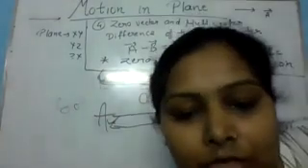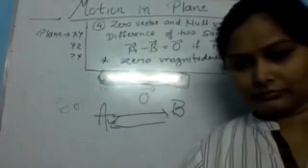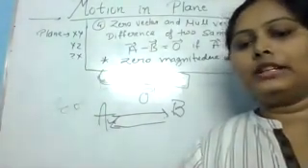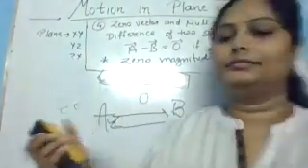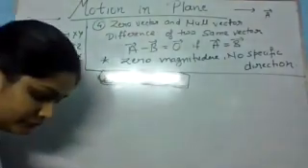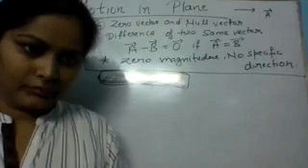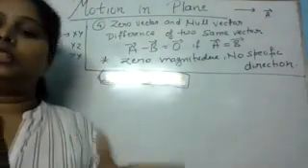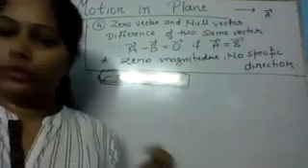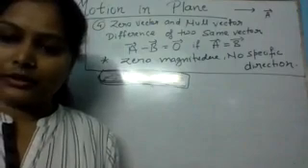Zero. If a body is moving with constant velocity, that means there is no change in velocity, and then acceleration is 0 for that object.